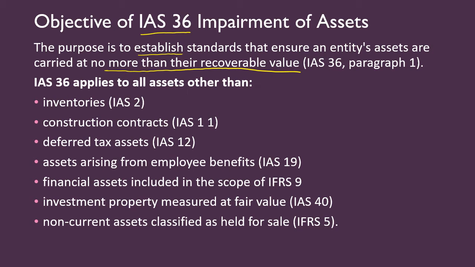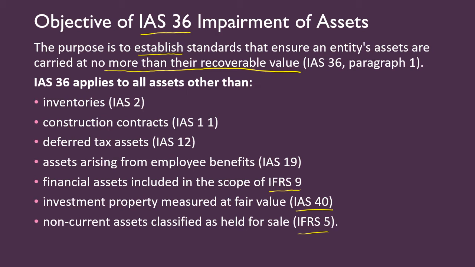This standard is applicable to all assets other than inventories, which are guided by IAS 2; construction contracts, IAS 11; deferred tax assets, IAS 12; assets arising from employee benefits, IAS 19; financial assets included in the scope of IFRS 9; investment property measured at fair value, IAS 40; and non-current assets classified as held for sale, IFRS 5.